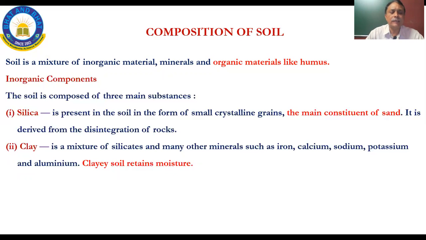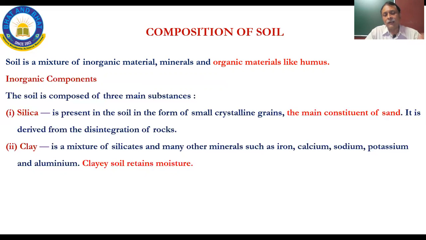When we see the classification of soil, we'll see that black cotton soil has a very high percentage of clay, which is why its moisture retention capacity is more. These minerals also enrich the food that is produced.